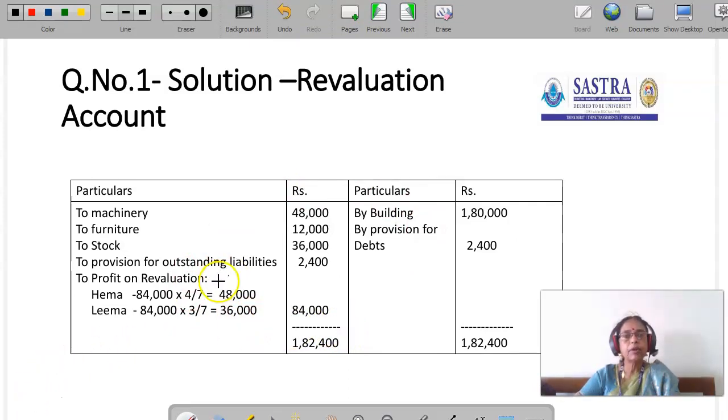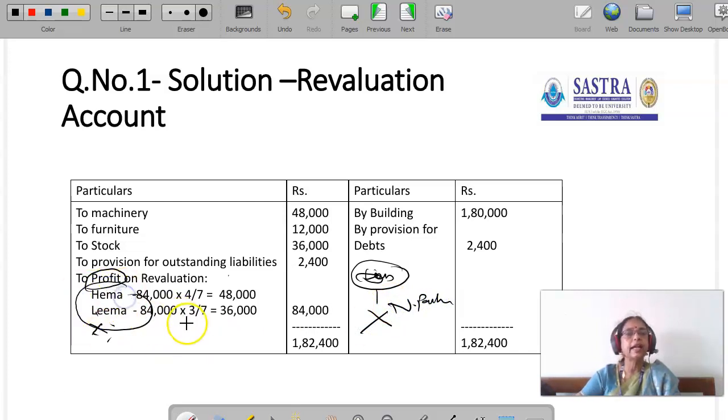Here you should remember one thing, very important. The revaluation, either profit or loss. Suppose a revaluation account shows loss, that should not be transferred to the new partner. That is very, very important. Only the old partners should enjoy the profit, and like that they should suffer the loss. There is no role here for the new partner. We should not transfer either profit or loss of revaluation account to the new partner.